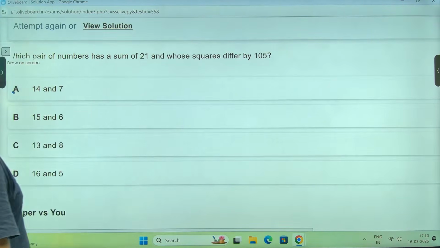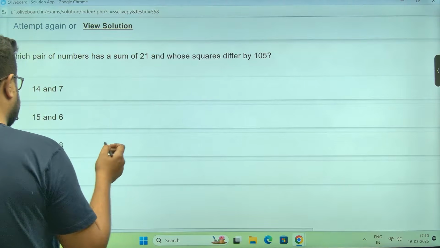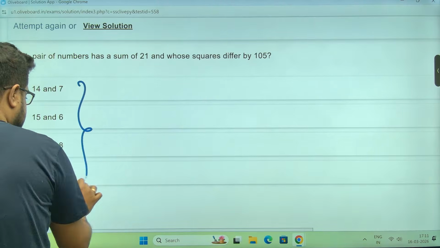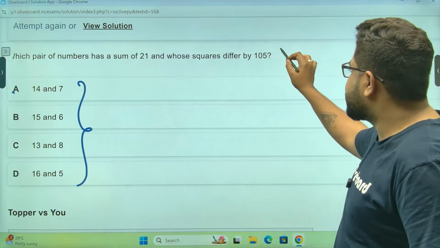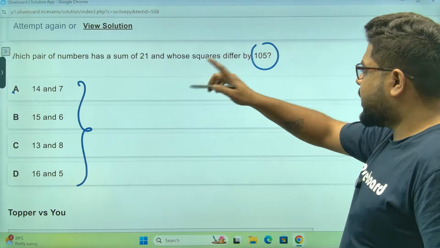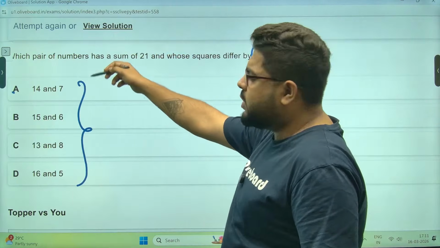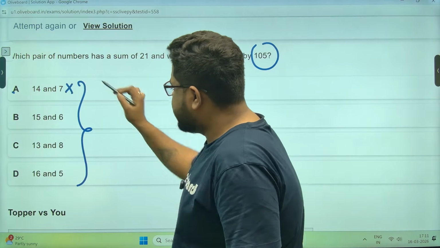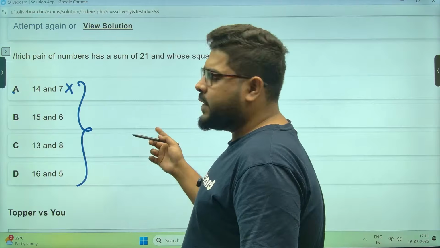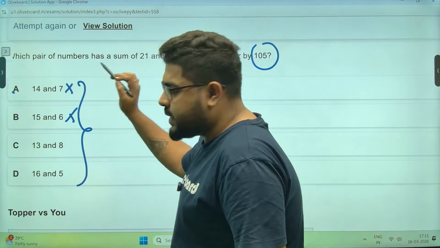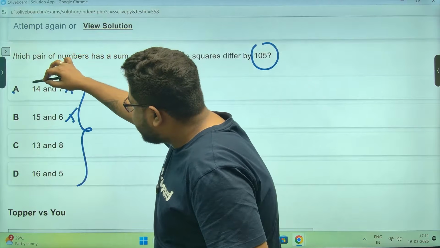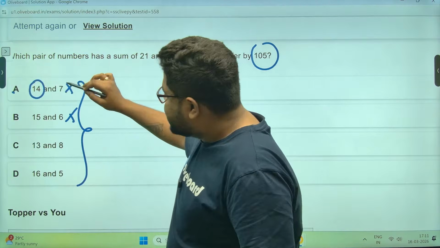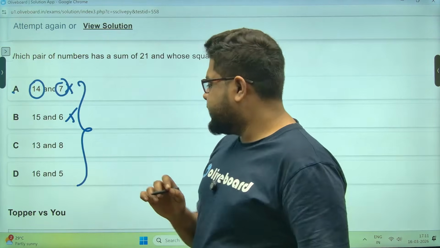Which pair has a sum of 21 and squares differing by this? Every pair has a sum of 21, so mainly I need to check that the difference of squares is 105. 14 square and 7 square differ by almost 150, so that cannot be. 15 square and 6 square, 225, cannot be either. So the first number has to be less than 14 and the second greater than 7.